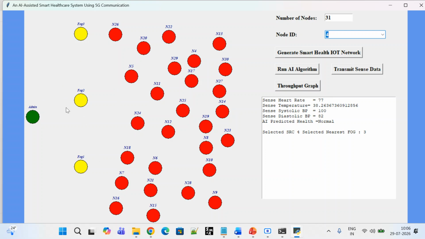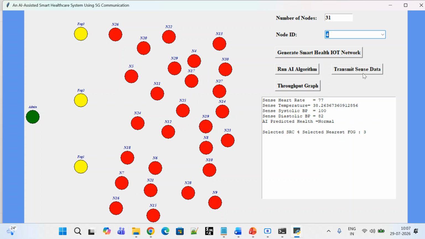Okay, so fog nodes are nothing but the nearest server packets, and they are used for data encryption. We have the patients' records, all the details, that no one can see and access. For authorization, the data is in encrypted format to keep the details safe, and only the doctors can access it by logging into the application. So that's why we put it in encrypted format, so these fog nodes will help, and the data will be sent to the cloud.